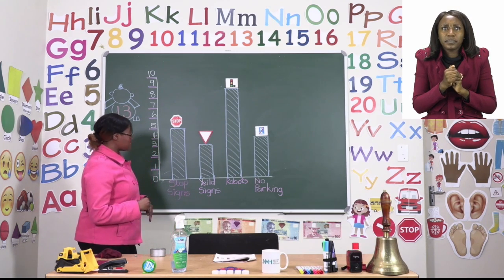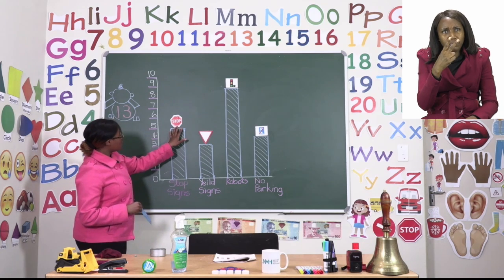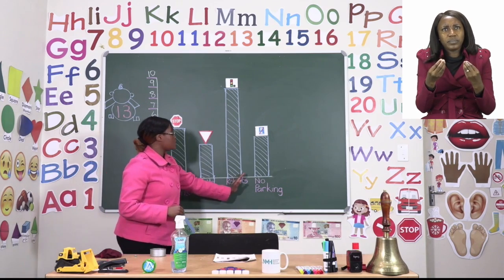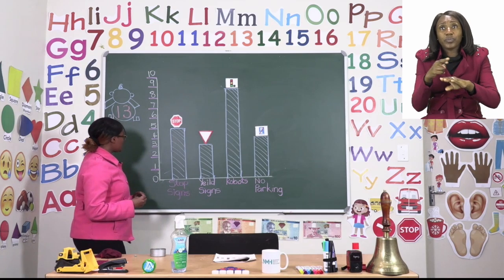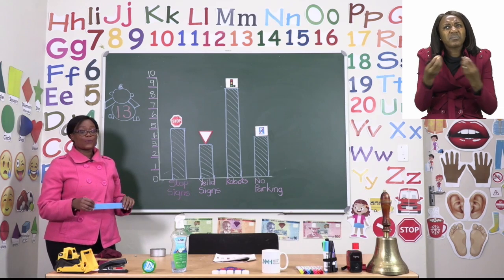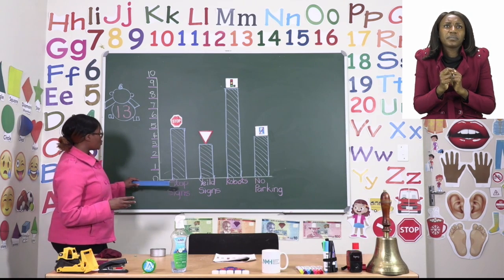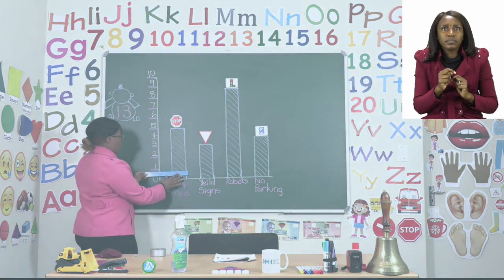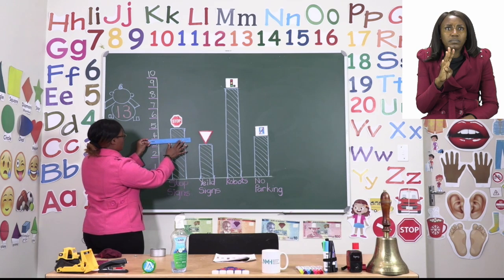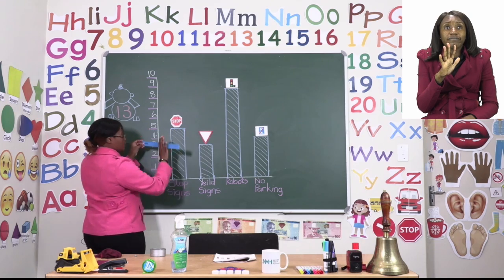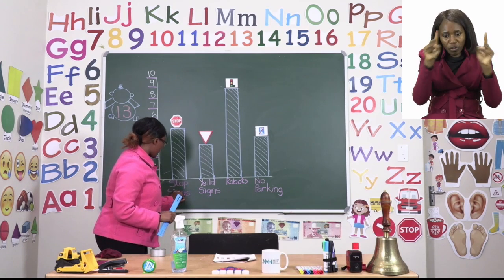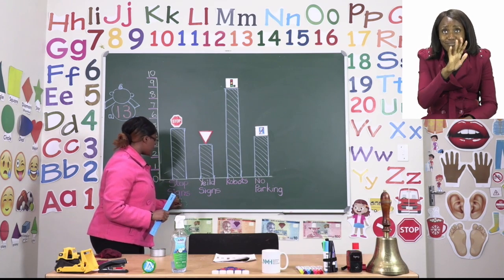So we need to start by looking at the graph. The number that we can see on the side is for the children, and then we have our different road signs. The first one is for stop. We need to see how many children brought the signs for stop. We have 1, 2, 3, 4, 5. So we now know that 5 children brought stop signs. We can write the number 5 for the stop sign.